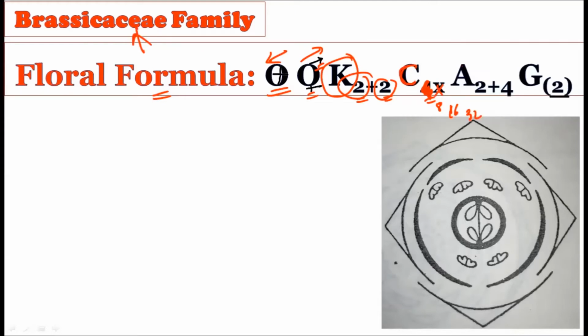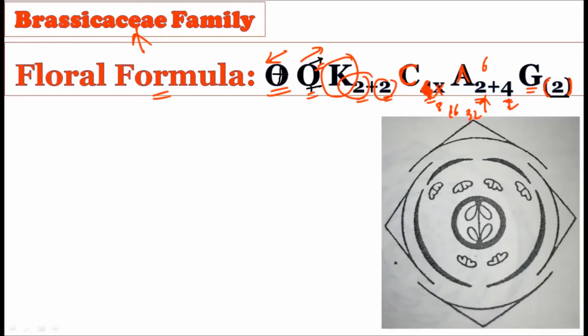Brassicaceae family. Then the androecium, how are the stamens there? 6, with a 2+4 arrangement, right? Writing down 2+4 becomes important because 2 are the inner ones and 4 are the outer ones. 2 are short while the 4 are long. Then the gynoecium, that is, the bicarpellary condition is seen. So two carpels are there and the syncarpous condition is there.